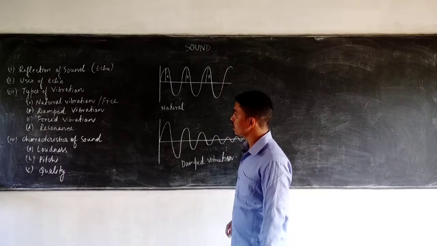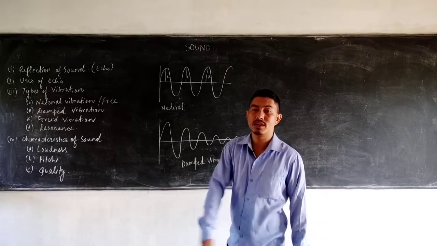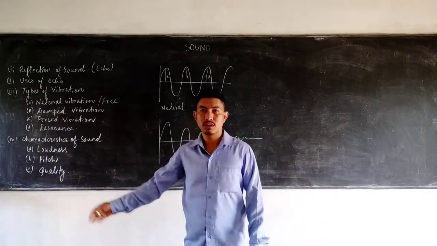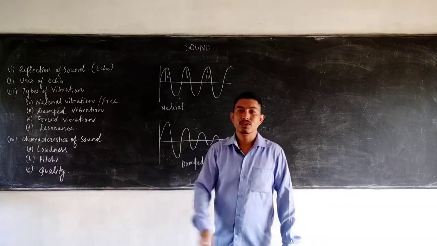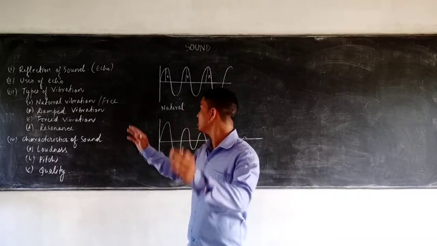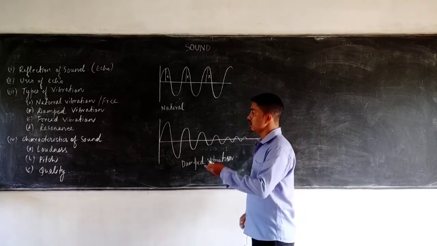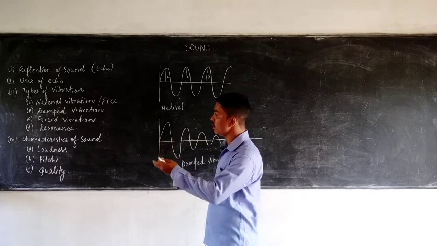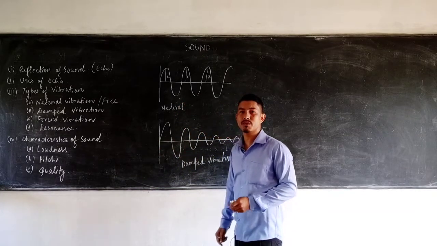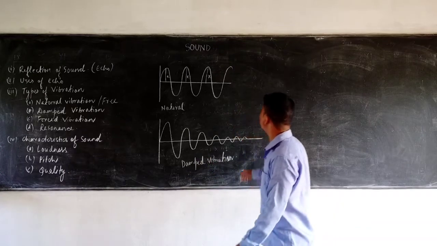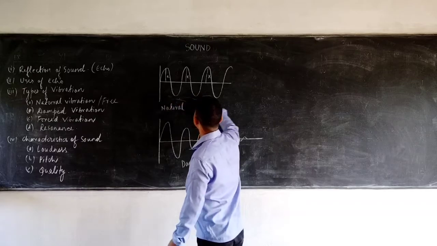Now coming to the forced vibration. In case of a forced vibration, if somebody is playing on a swing, in Dashain time you must have played that, what is that called? Lingeping. If somebody constantly pushes it, the body can attain the same amplitude provided the frequency of the external force you are applying matches the natural frequency of that swing. In that case you can draw the same graphical representation.